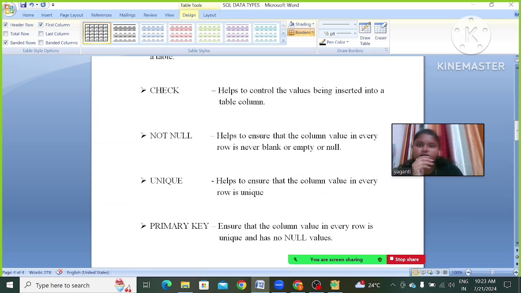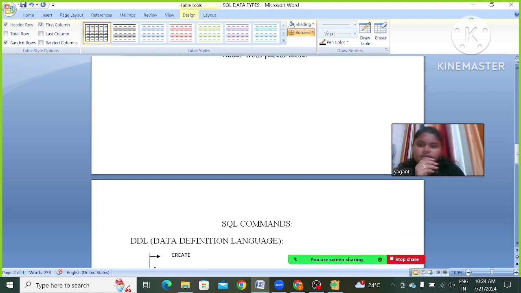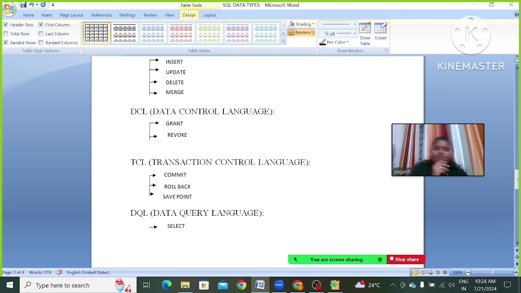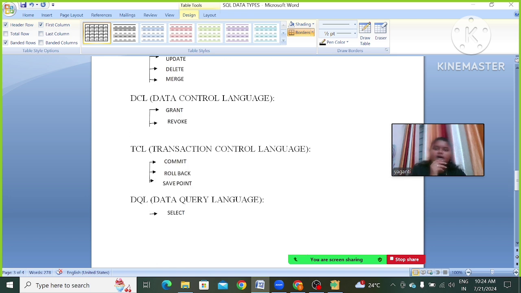That's all about constraints and data types. Next, I'm going to tell some commands. We have 5 types of commands in SQL, that is DDL, data definition language, DML, data manipulation language, DCL, data control language, TCL, transaction control language, DQL, data query language.